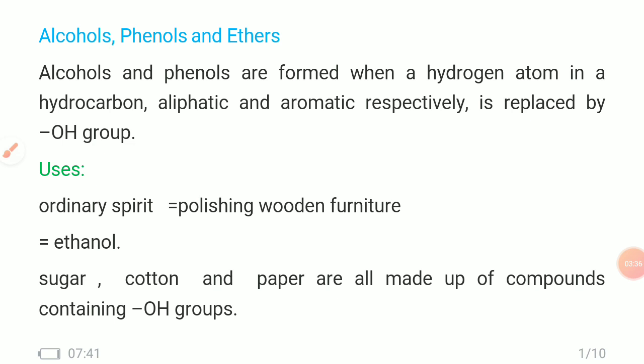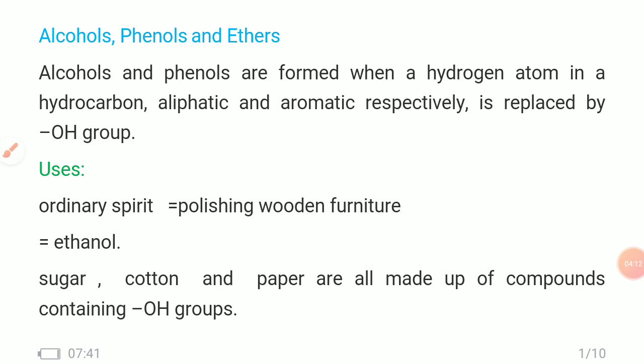Then second is, when we eat sugar, this sugar also has an OH group. Then cotton is made up of cellulose, and this cellulose also has an OH group. Then third is paper, which is made up of this cellulose, and this cellulose has an OH group.